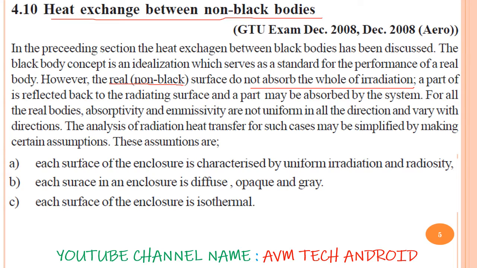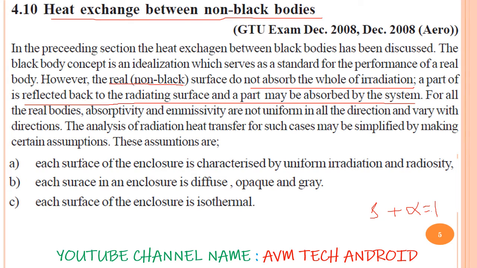It means that of the radiant energy reflected from one body to another, some amount is absorbed and some is reflected. For real bodies, transmittivity is 0, so absorptivity plus reflectivity equals 1 for the opaque body. So of all the radiant energy that falls, some amount will be absorbed and the remaining will be reflected.